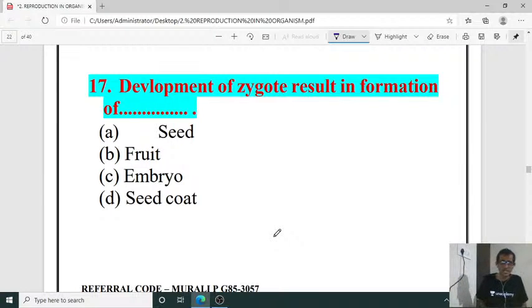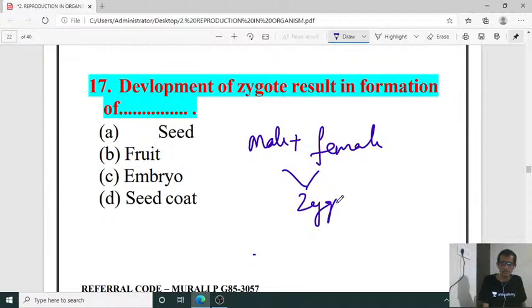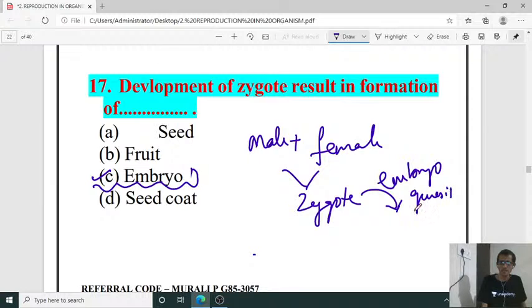Then development of zygote results in formation of what? After fertilization, after the fusion of male and female gametes, the zygote is formed. After development under embryogenesis, the zygote gives the embryo, isn't it?